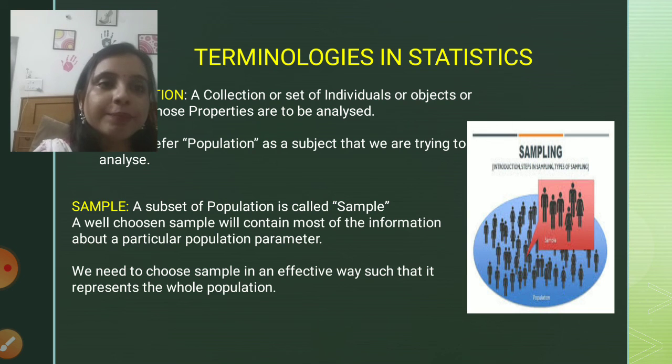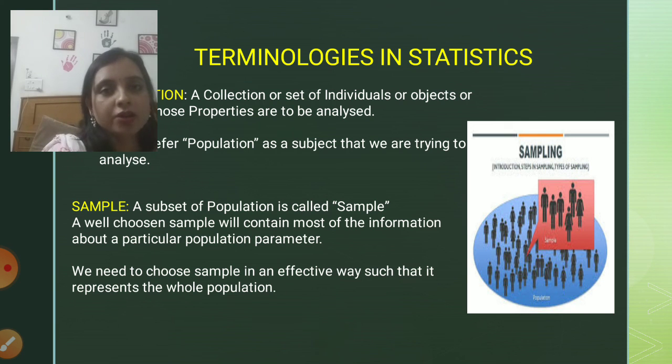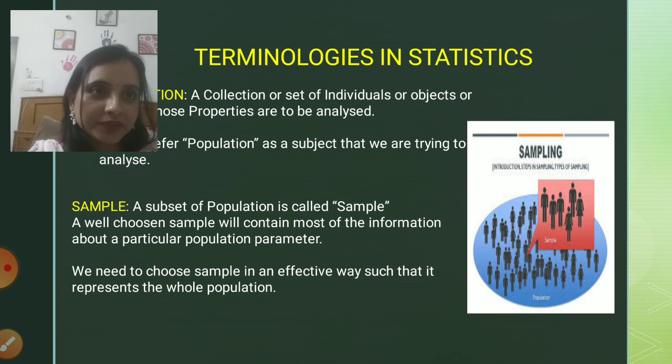So ultimately it depends upon the sample we choose. The more efficiently we choose the sample, the more efficient result we will get. So it's a game of choosing the sample, and obviously the population on which we want to do our survey. So I hope I'm clear with this topic.